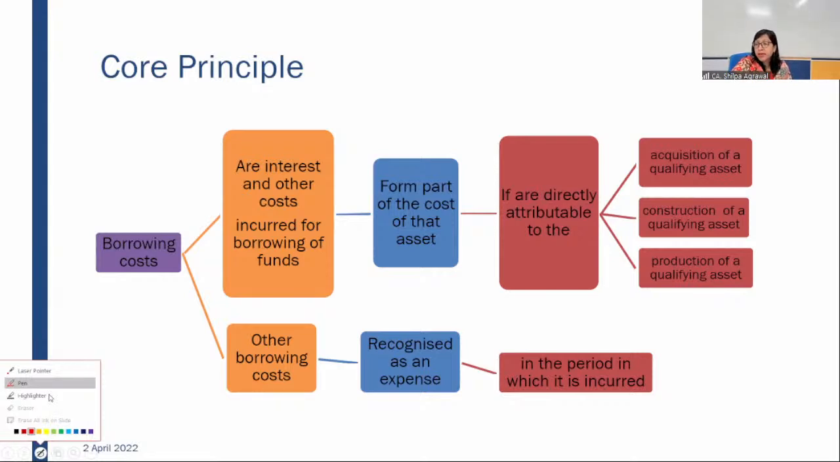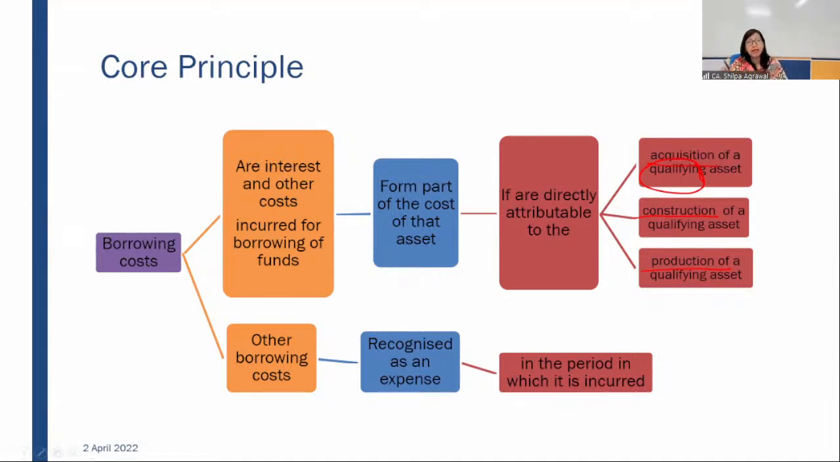Which is directly attributable to acquisition of a qualifying asset: acquisition of asset, construction of asset, and production of asset. So in all three cases, we have to see acquisition, construction, and production of an asset. Now, here the asset is also restricted. Any asset will not be considered; it has to be a qualifying asset. So one has to see, while capitalizing the borrowing cost, whether the asset is a qualifying asset or not. What is a qualifying asset?